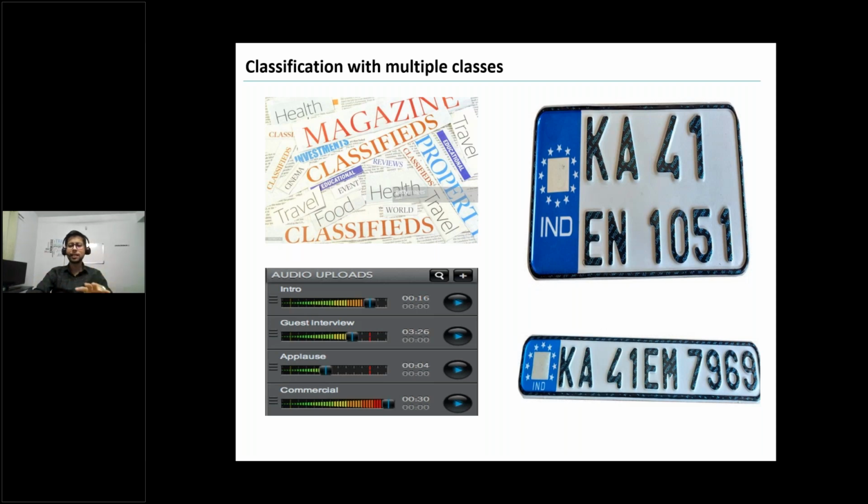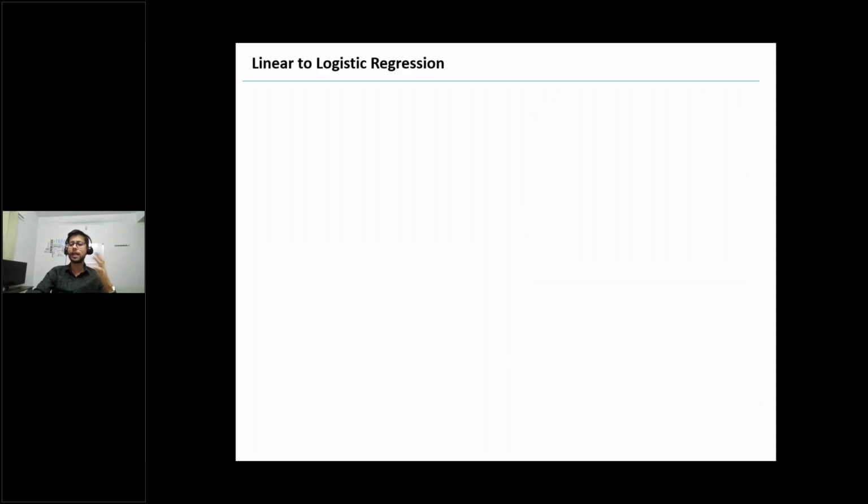Ultimately, these are problems based on classification, and we use different classification algorithms in these kinds of use cases. But today we will limit our discussion to logistic regression only. So let's understand what logistic regression is. Because we have discussed the linear part, that's how we have to start: from linear, then logistic.